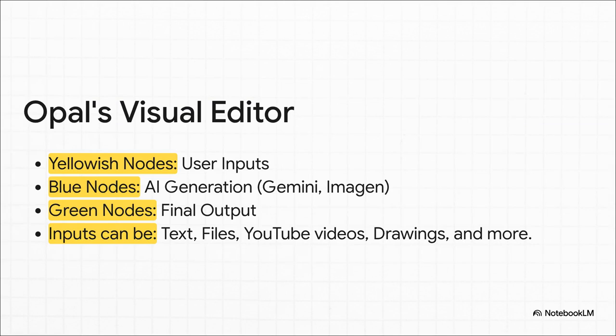And this visual editor is where all the action happens. It's all about these color-coded building blocks, or nodes. The yellowish ones, that's your input, what you or your user puts in, like text or a file. The blue nodes are the brains of the operation. That's where Google's AI models like Gemini or Imagen do all the heavy lifting. And the green nodes are your final result. But what's really cool is how flexible the inputs are. We're talking text, files, you can even use YouTube videos or your own drawings as a starting point.